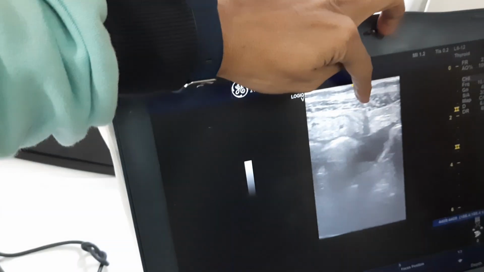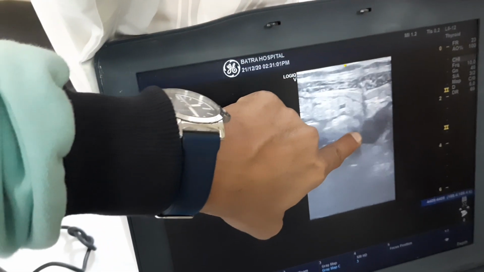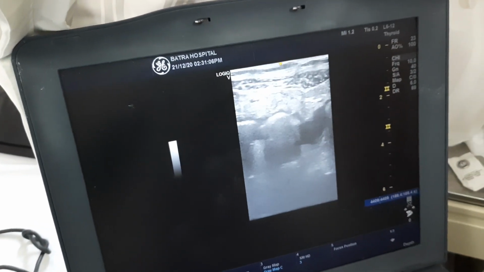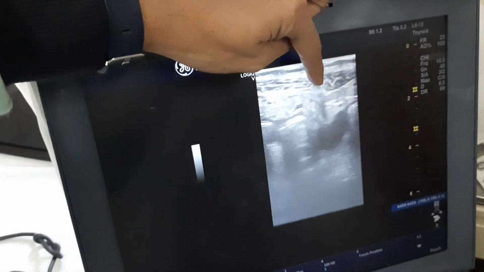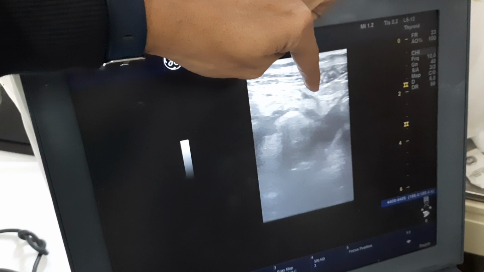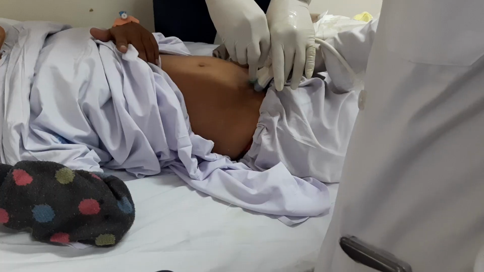This is the way of needle, right? And this is the area of fluid. As you can see, here is the minimal ascitic fluid, around 20 to 30 cc, and this is the way of the needle. I will show you how the needle is getting passed.